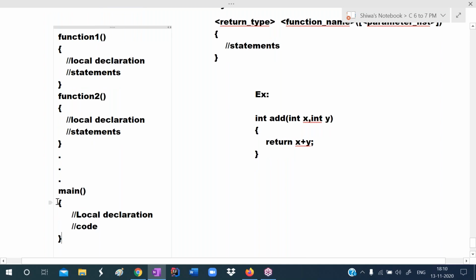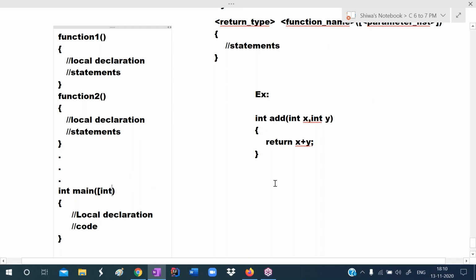We write the code. But for the main, return type must be int. In the modern C, return type is int only. In the older C, main can have return type as void or int. But in the modern C, return type is int only. So main can take two arguments, but giving those arguments is optional.